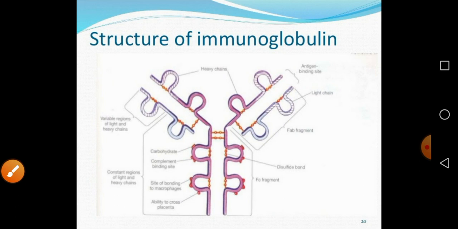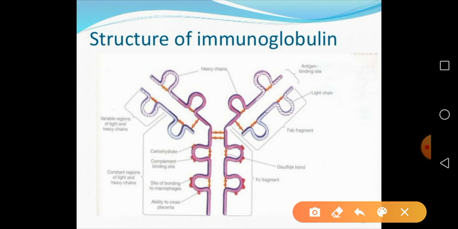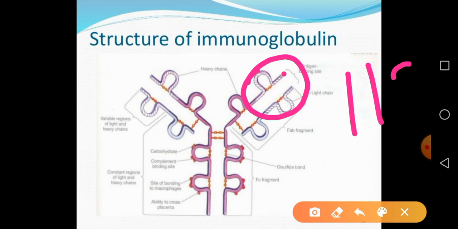See, this is the folded form of the immunoglobulin. Now I will go one by one. This particular region is the antigen binding region. Remember, this is one domain which is made up of 110 amino acids. Then see, this is the variable region of the light and heavy chain, and this one is the constant region of the antibody.